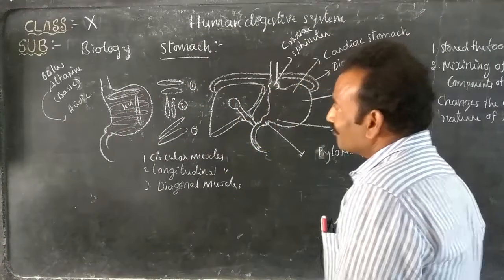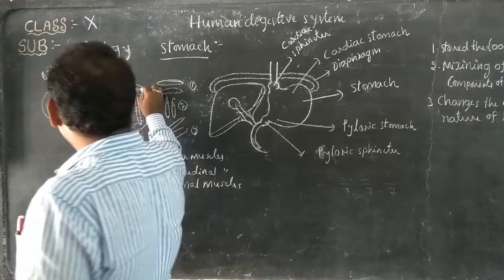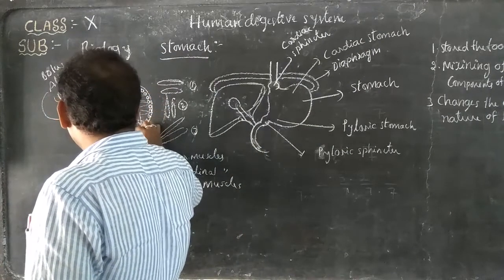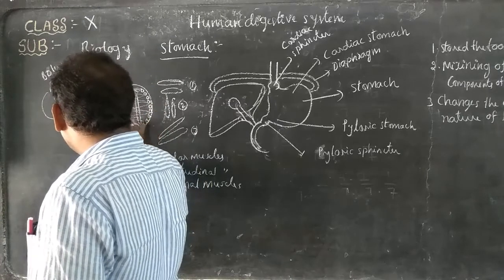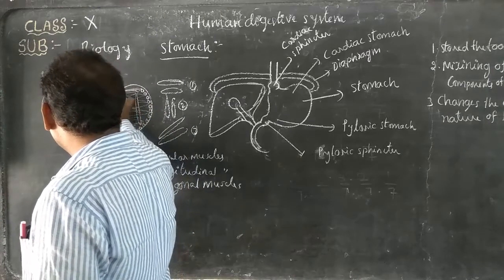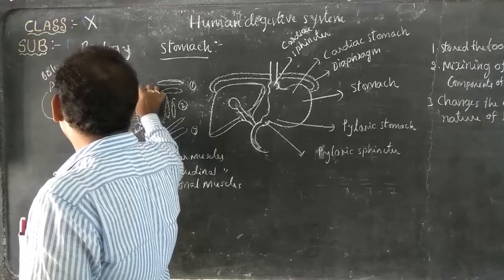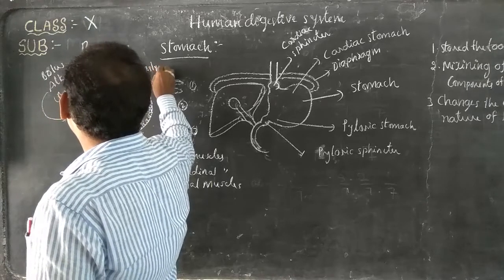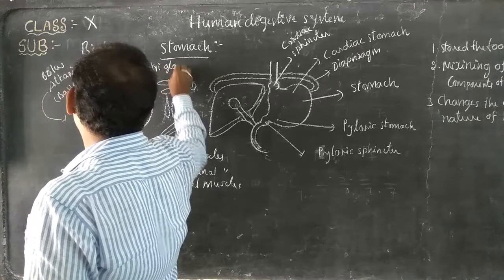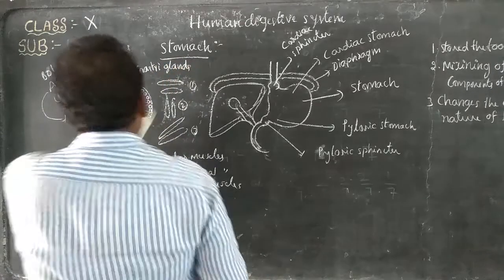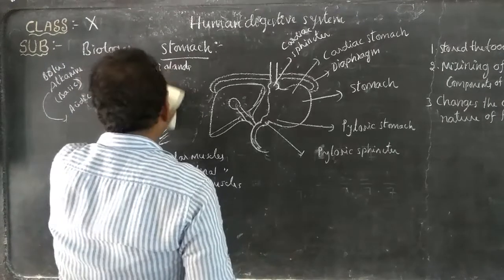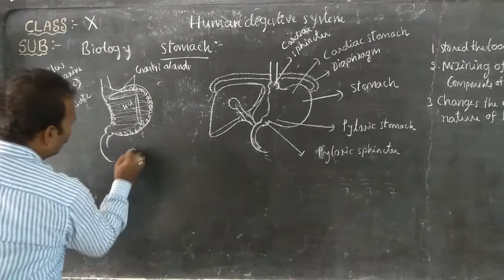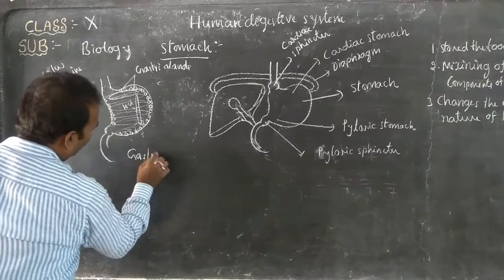Next, look here. In the wall of the stomach, there are the gastric glands. These gastric glands produce the digestive juice called gastric juice.